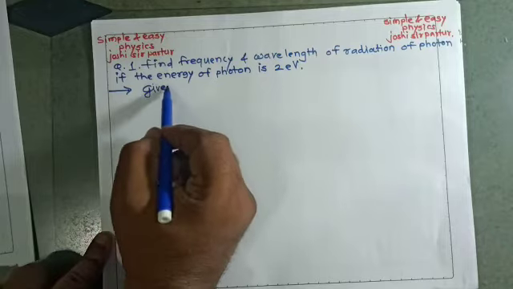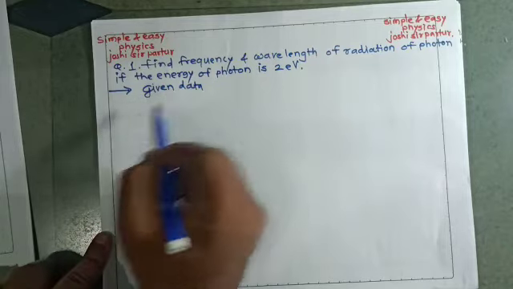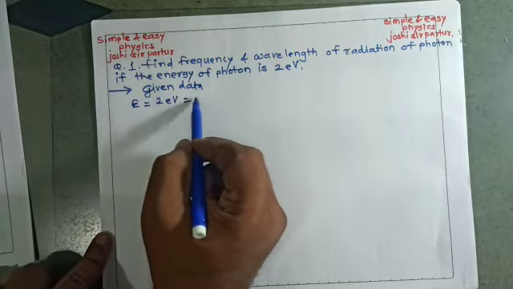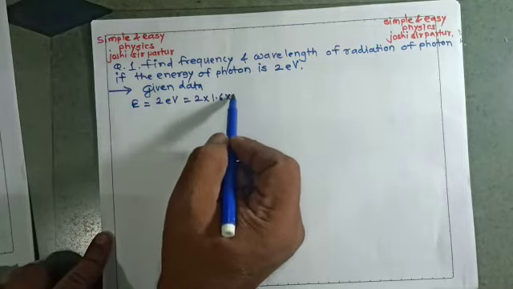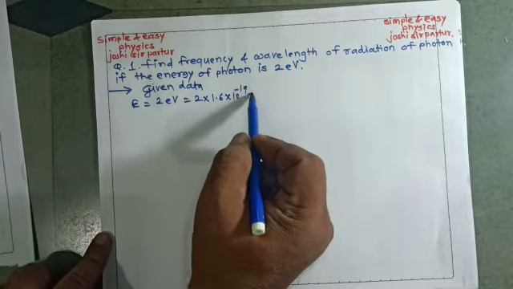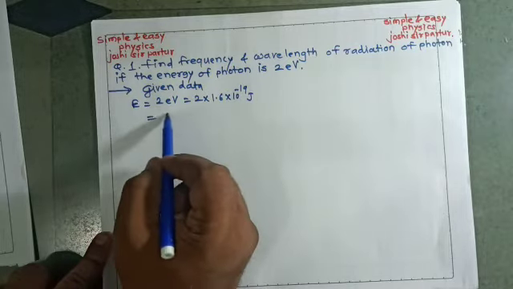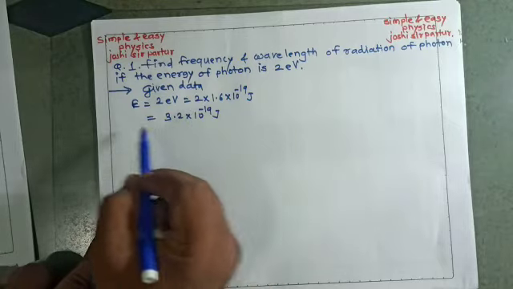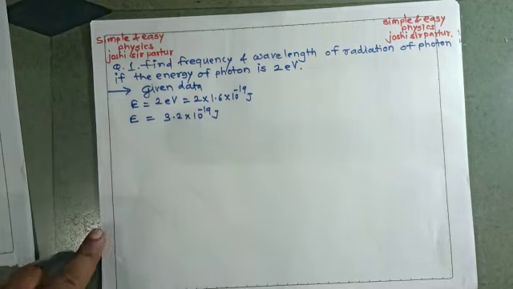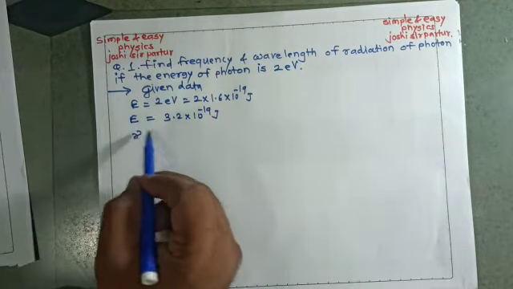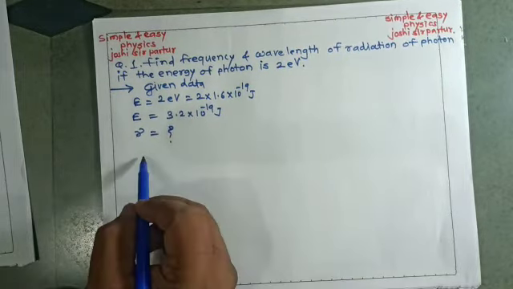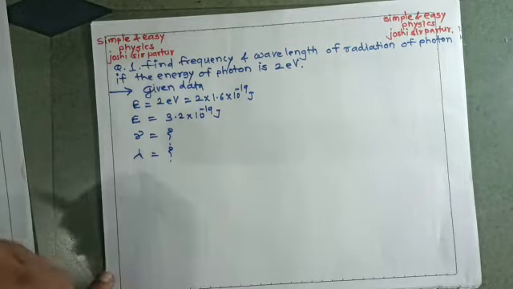Given data: energy is given, that is 2 electron volt, means 2 into 1.6 into 10 to the power minus 19 joule, or 3.2 into 10 to the power minus 19 joule, that is the photon energy. And we want to find frequency, nu, that is question mark, and wavelength lambda, question mark.